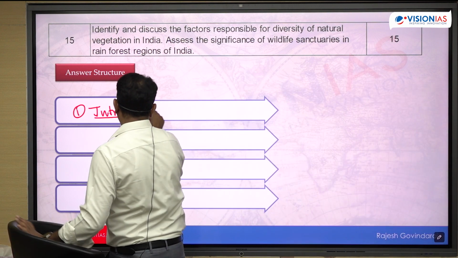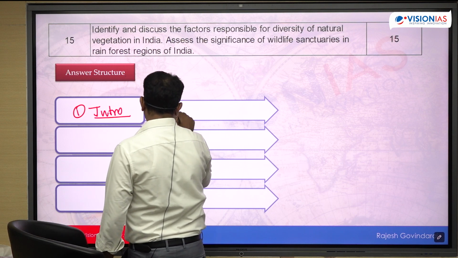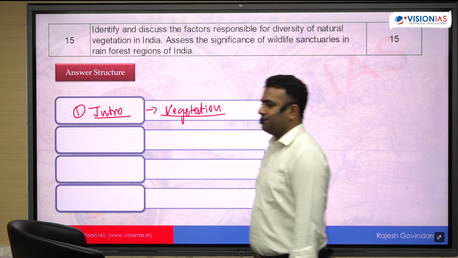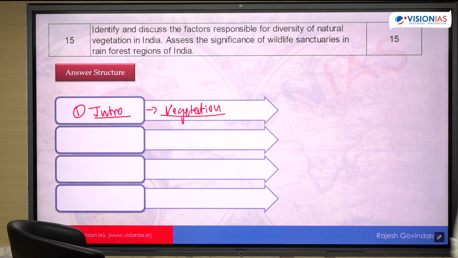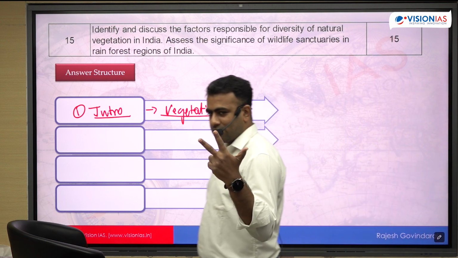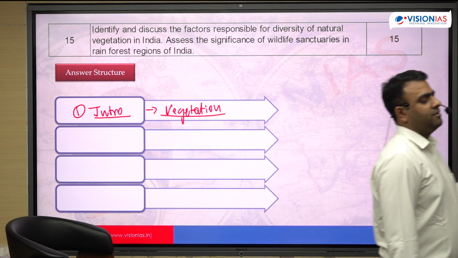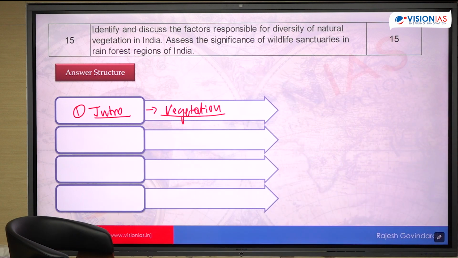Okay, so in the introduction, you can talk how the natural vegetation of India is there. What are the different types in brief? What are the different types of natural vegetation found in India? बताइए. Different types of natural vegetation. Tropical rainforest, tropical deciduous, tropical thorn, montane forest, and then mangrove forest. है ना? There are 5 types of major vegetation.